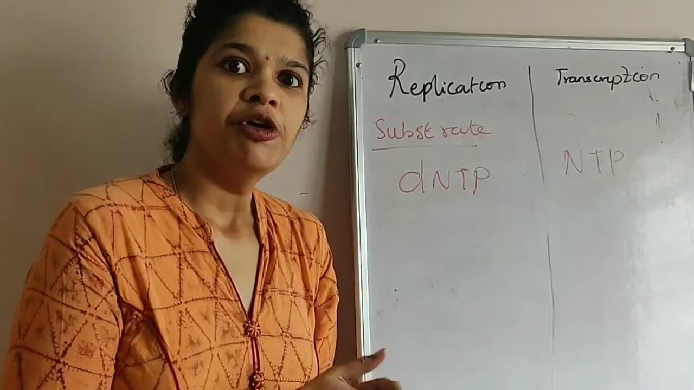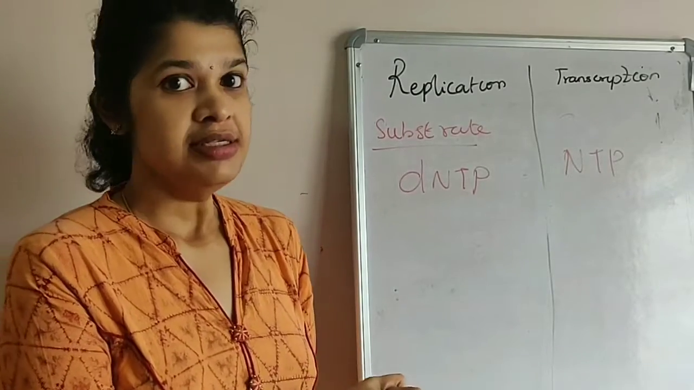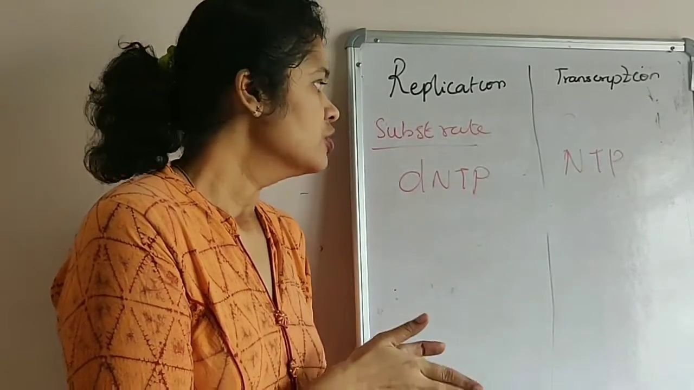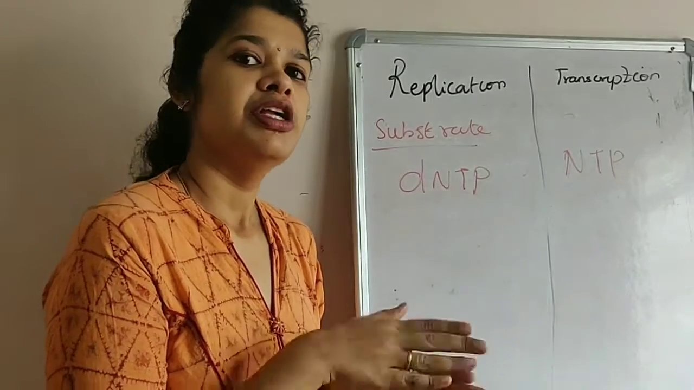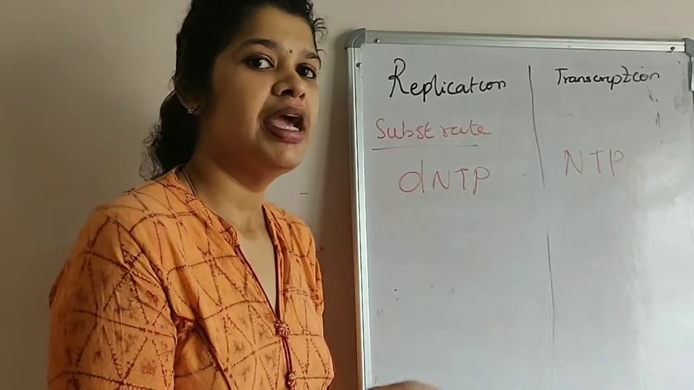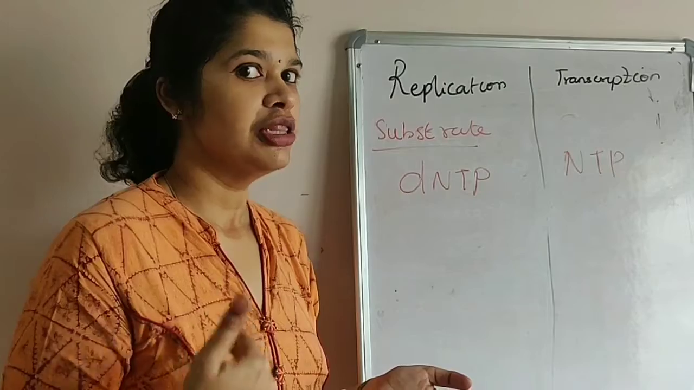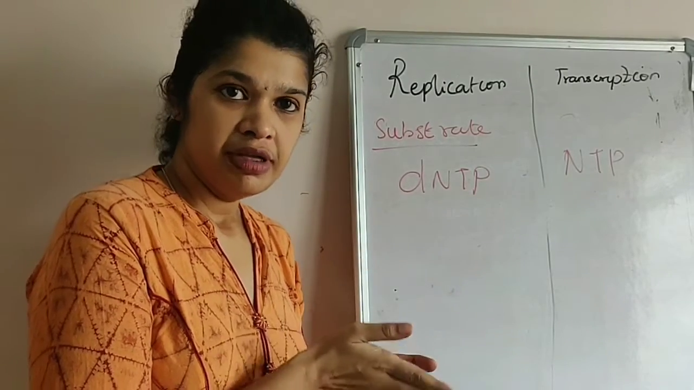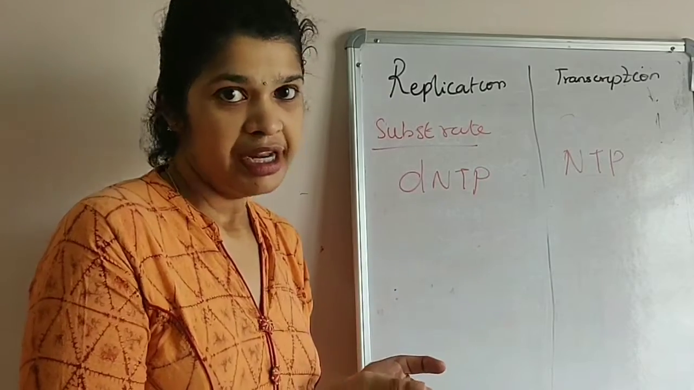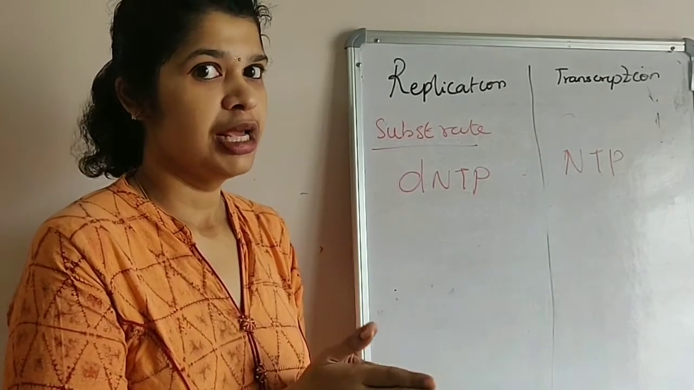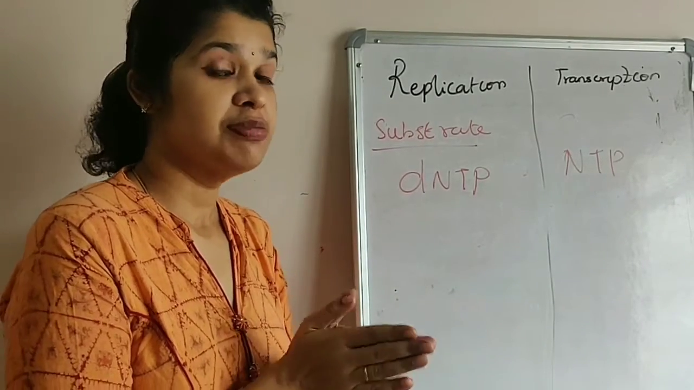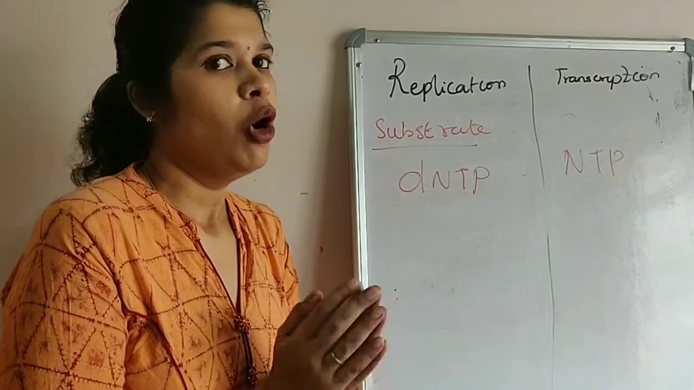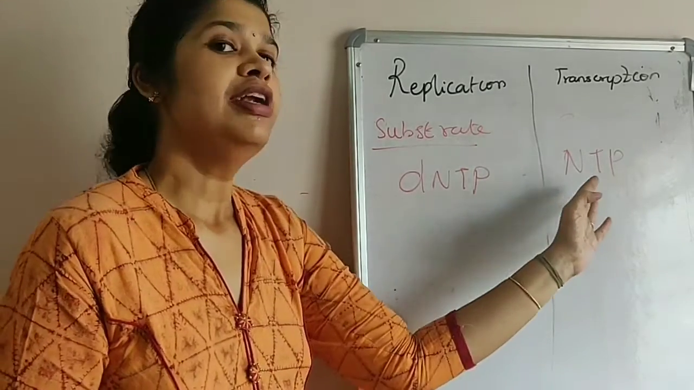The substrate for the enzyme DNA polymerase is deoxynucleotide triphosphate. The deoxynucleotide triphosphate can be either adenine, guanine, cytosine or thymine. Whereas in transcription, since DNA is copied to mRNA, the sugar is not deoxyribose, it is ribose. So the substrate for the enzyme RNA polymerase is nucleotide triphosphate.